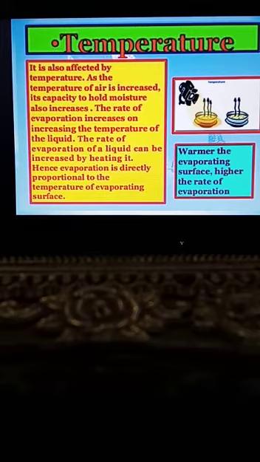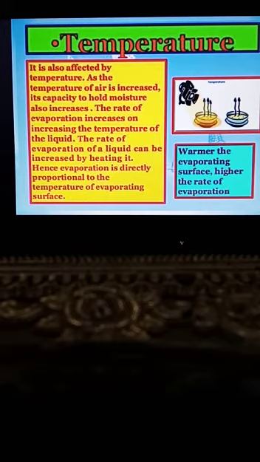In hotter surroundings, water can gain more heat and evaporate faster. Basically, the higher the temperature of the surroundings, the higher the rate of evaporation. Evaporation takes place more quickly in the daytime, because in the daytime the temperature is very high, and water is able to gain more heat when the sun is out. At night, as the sun is not available, the rate of evaporation is also low.